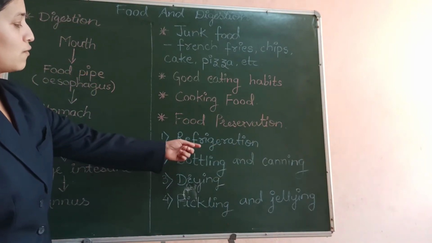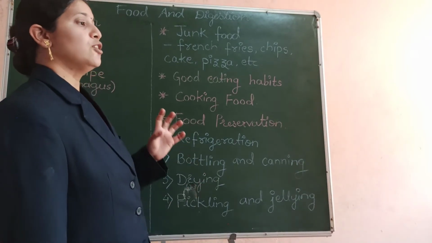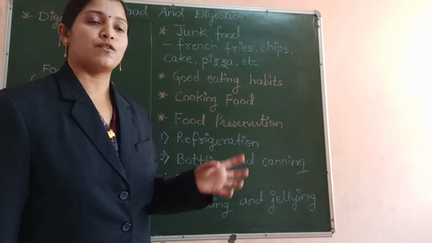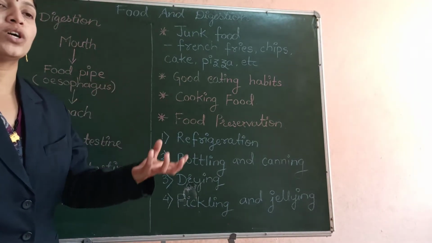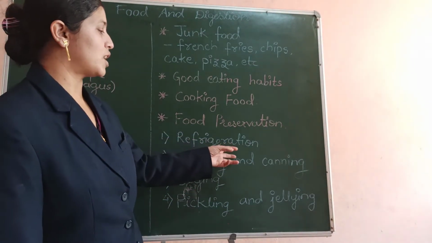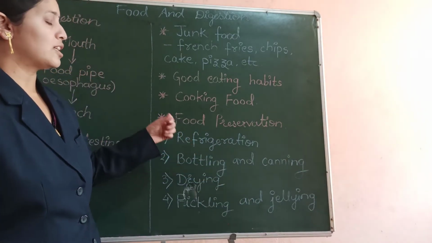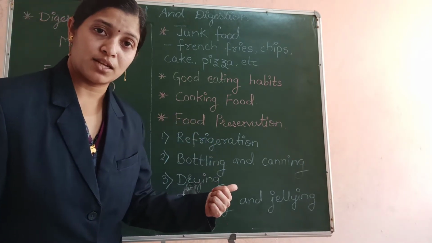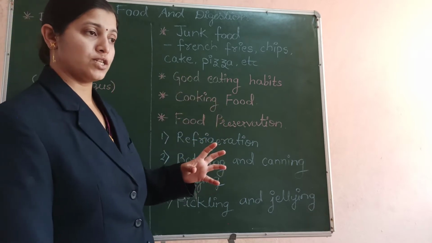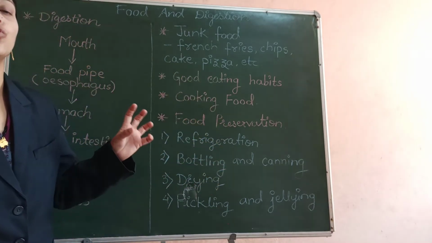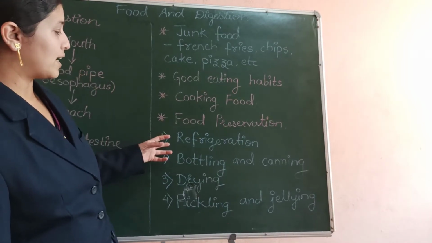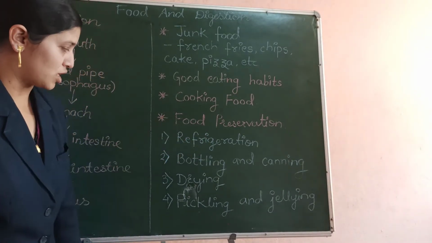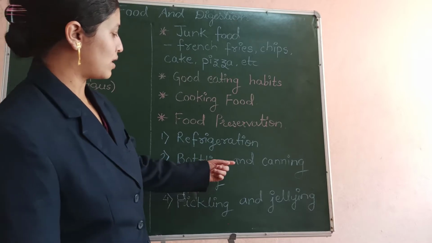The first way is refrigeration. It means that food is kept in the refrigerator, that is the fridge, or in the deep freezer so that microbes don't work on the food and it remains fresh for a longer period. Food items like curd and milk are kept in the refrigerator. Ice creams are kept in the deep freezer so that no microbes start working on them and they remain in good condition for a longer period.